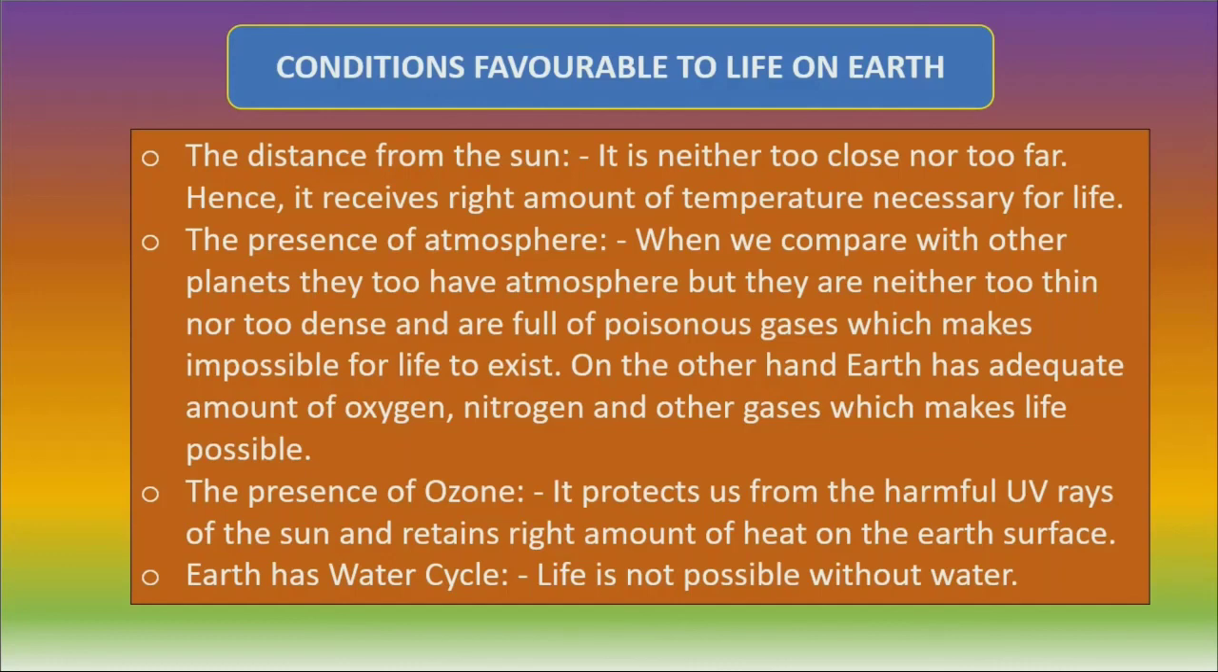The final point is that Earth has a water cycle. Life is not possible without water. So there is a presence of water, and due to this water cycle, we have life. So these were the few conditions for life on Earth.